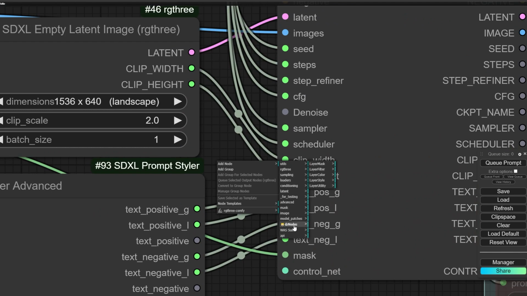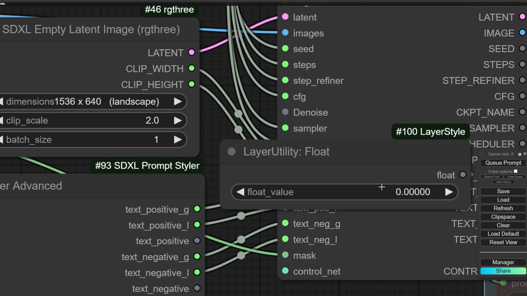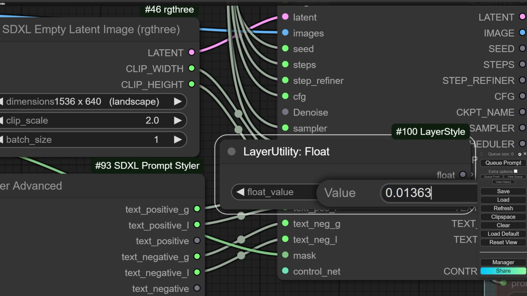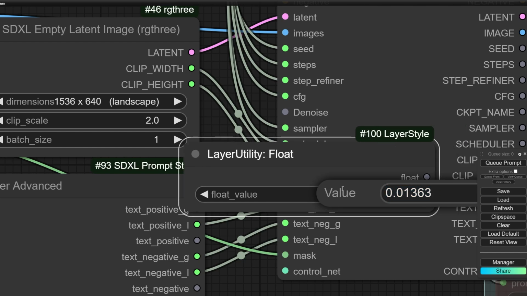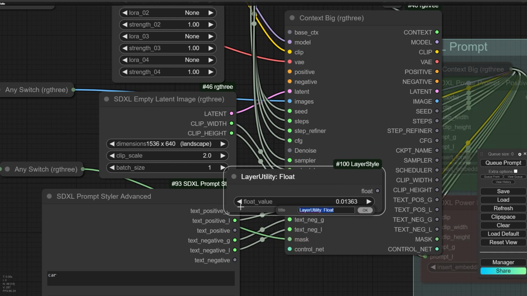So I'm going to DZ node utility, and after that I can select from here. Okay, I can rename that to Denoise.